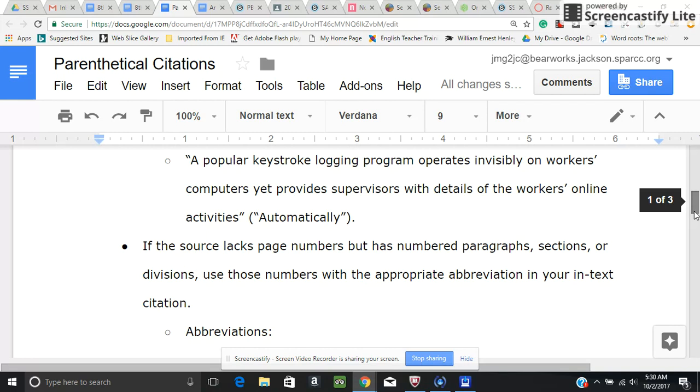If the source lacks page numbers but has numbered paragraphs, sections, or divisions, use those numbers with the appropriate abbreviation in your text citation. So if you have a source that actually has numbered its paragraphs, its sections, or divisions, then you're going to use those to indicate where it came from. When you take the air test, often you run into this. So in that context, you're probably going to use something like what we're going to look at right now.